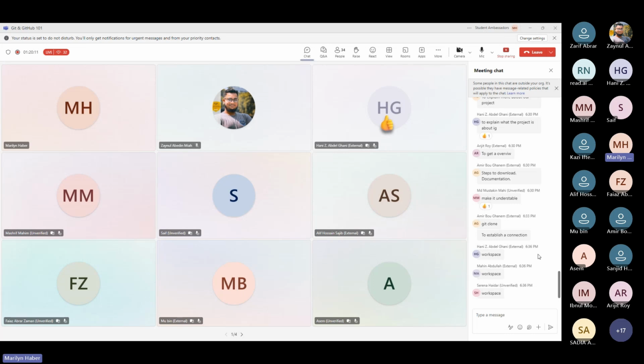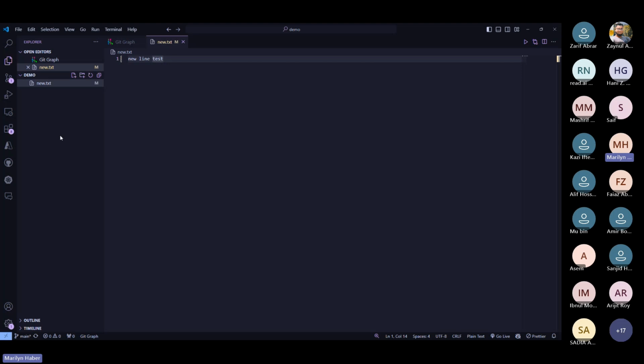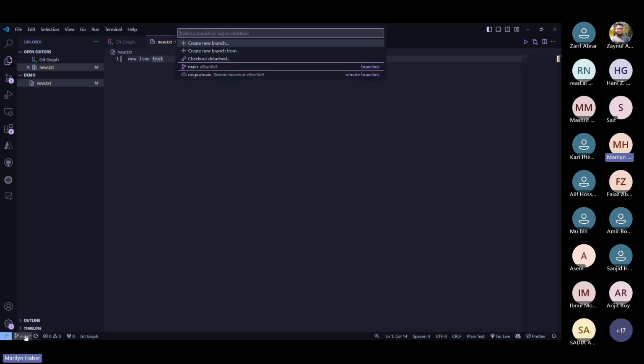Okay, this is great. So this is the main concept of it. And GitHub helps us collaborate with other developers. And here comes the idea of creating a new branch. So for example, I'm going to try to do it from Visual Studio Code, okay? You can notice that I'm currently in the main branch, at the bottom left, and I'm going to create a new branch.